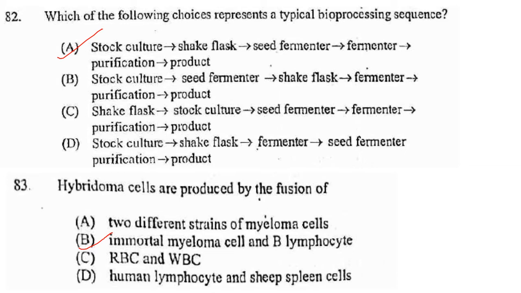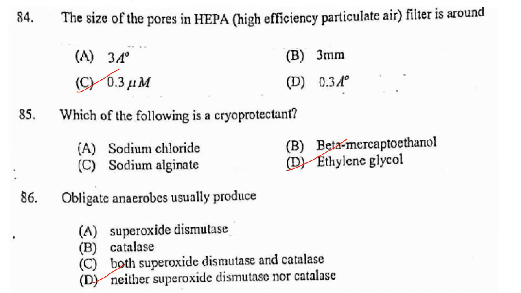Then next one. Hybridoma cells are produced by fusion of immortal myeloma cells and B lymphocytes. Hybridoma cells are for the production of monoclonal antibodies. Next one. The size of the pores in a HEPA, that is high efficiency particulate air filter, is around 0.3 micrometers. Then next one. Which one of the following is a cryoprotectant? That is ethylene glycol. Option D.